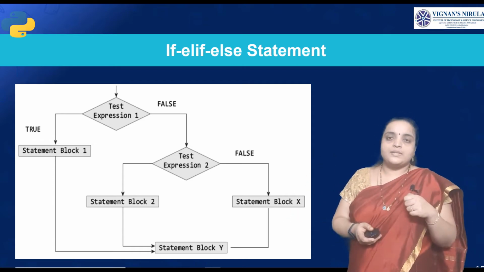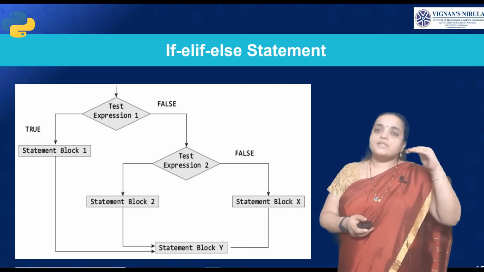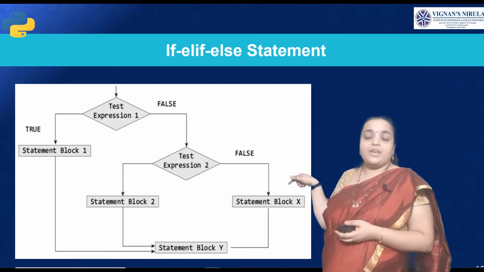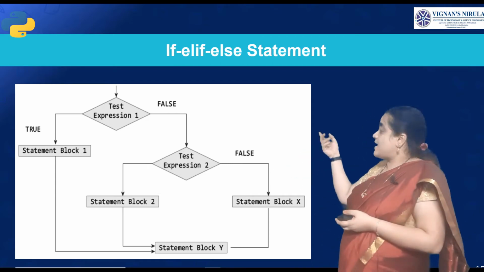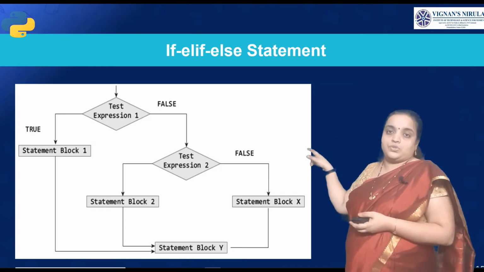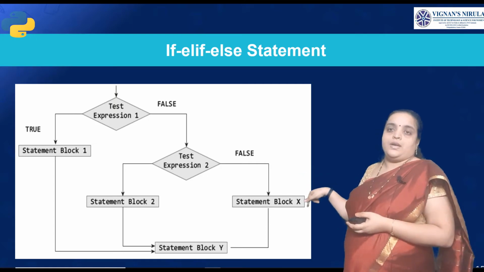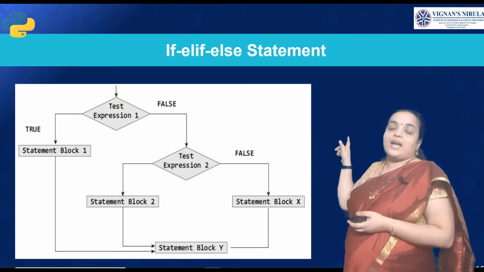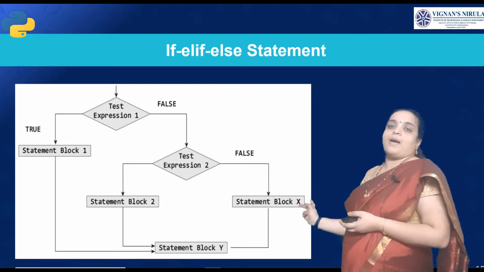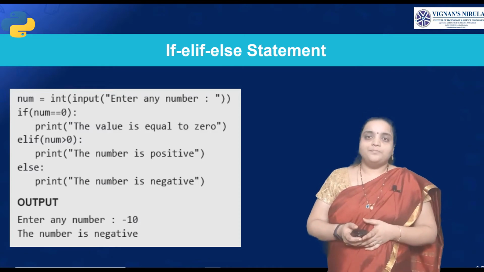Is that clear, students? If the condition is true, it will execute block 1 and come back to statement X. If it is false, it checks the next condition, and if that condition is true, it will execute block 2 and then statement X. Otherwise, it will come to the else part, execute block 3 and come back to block X. Is that clear, students?